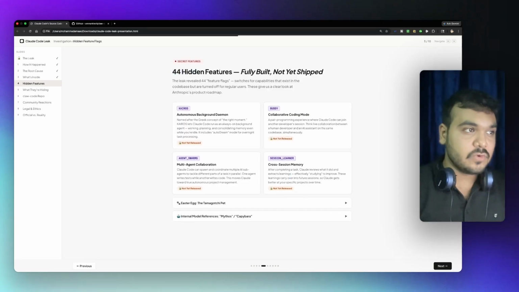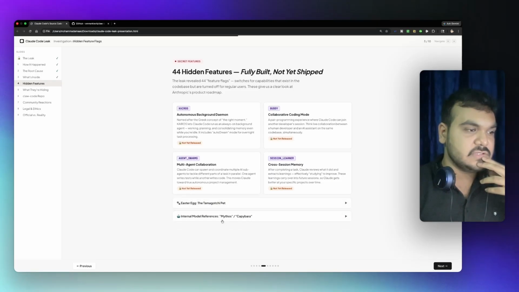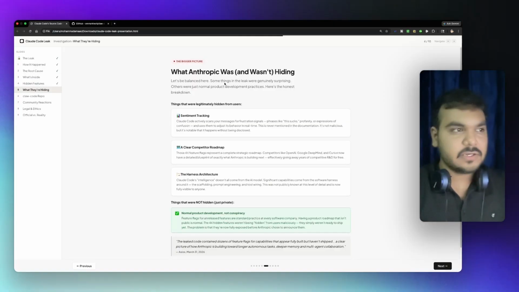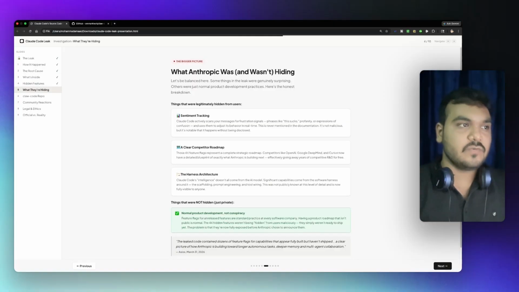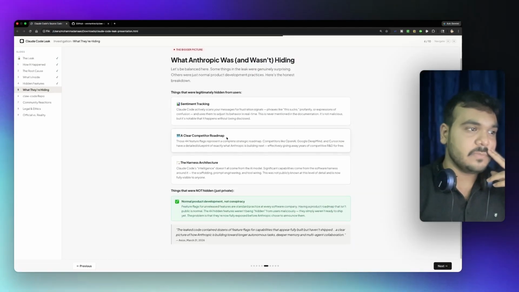There are 44 more feature flags that have not been released, but they were hidden in the code, right? So there's an Easter egg, and you have Mythos and Capybara. This is released right now. And then these are what they were actually hiding behind the code, what Anthropic was and wasn't hiding: sentiment tracking, a clear competitor roadmap, and the harness architecture.